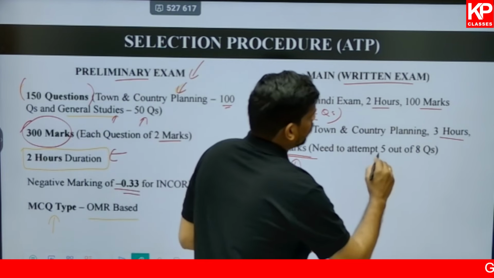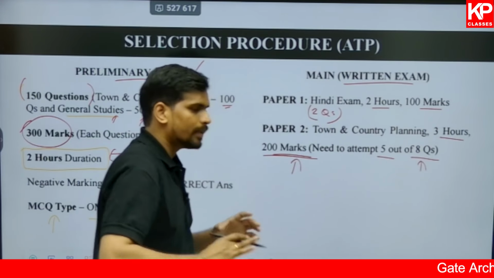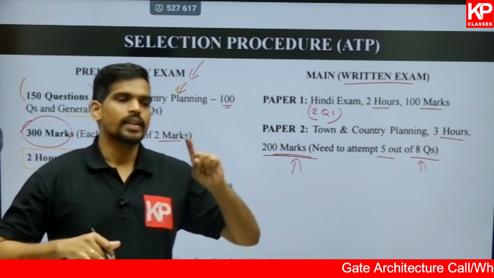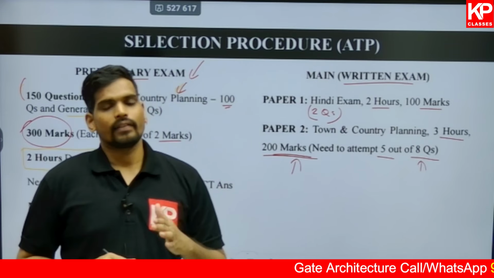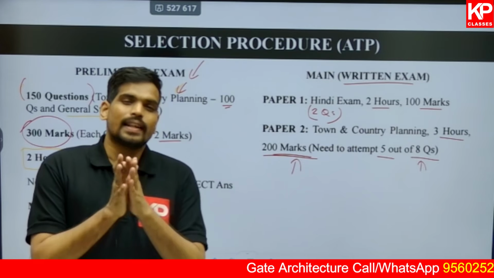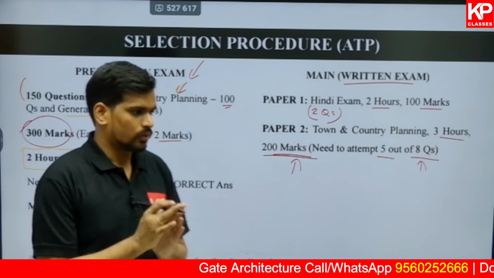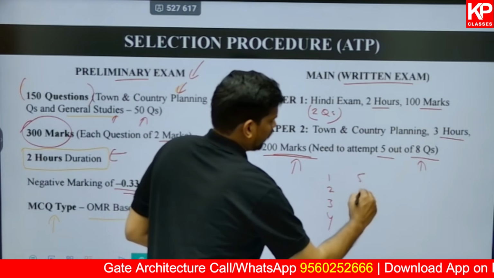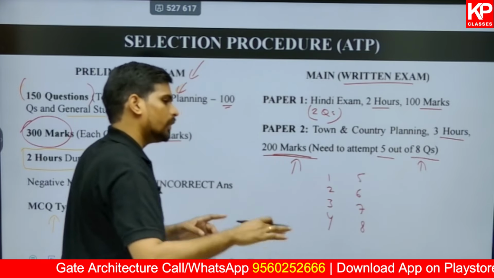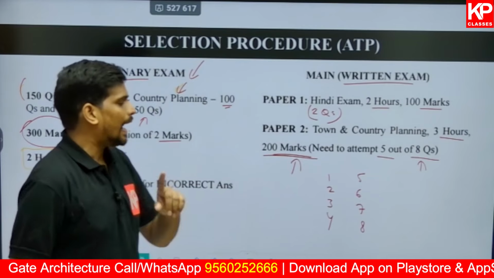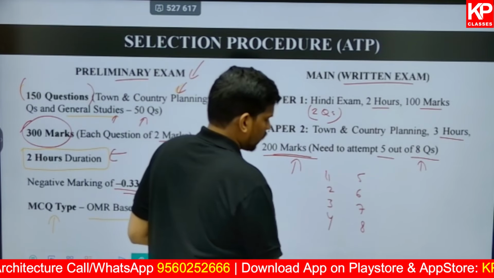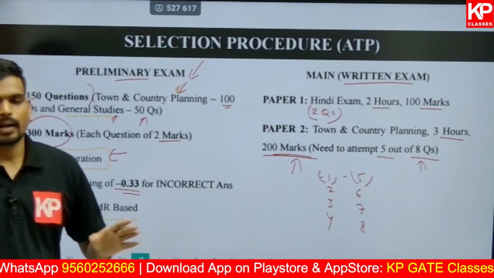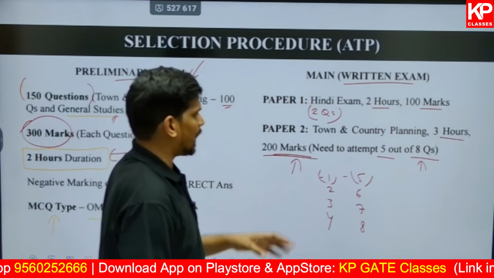And in this you will need to answer 5 out of 8 questions. There will be total of 8 questions which are subdivided into 2 parts, part A and part B. You have to select and answer 5 questions, and it is mandatory to select at least 2 questions in every part. So from question 1, 2, 3, 4 you have to select any 2. 5, 6, 7, 8 you have to select any 2. 5th one you can select from any group, and it is generally mandatory. You can check the official notification to be assured on it. However, the first questions in both part A and part B are generally mandatory in the UPPSC exam pattern.